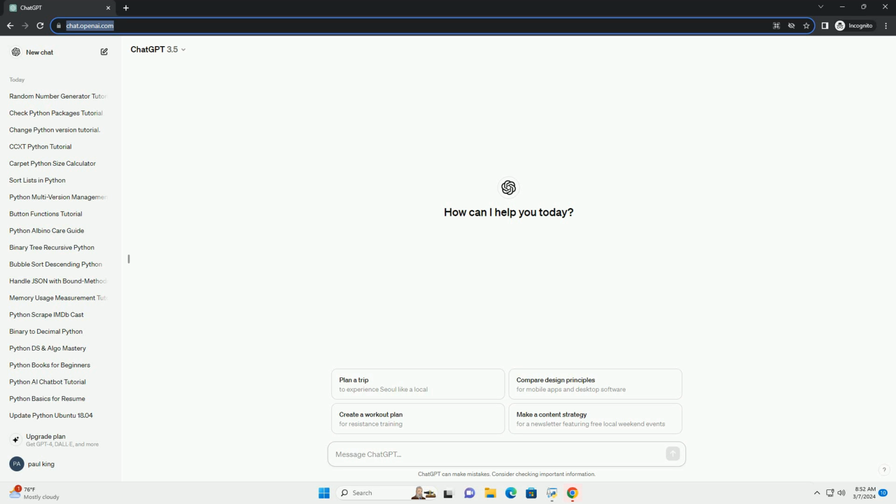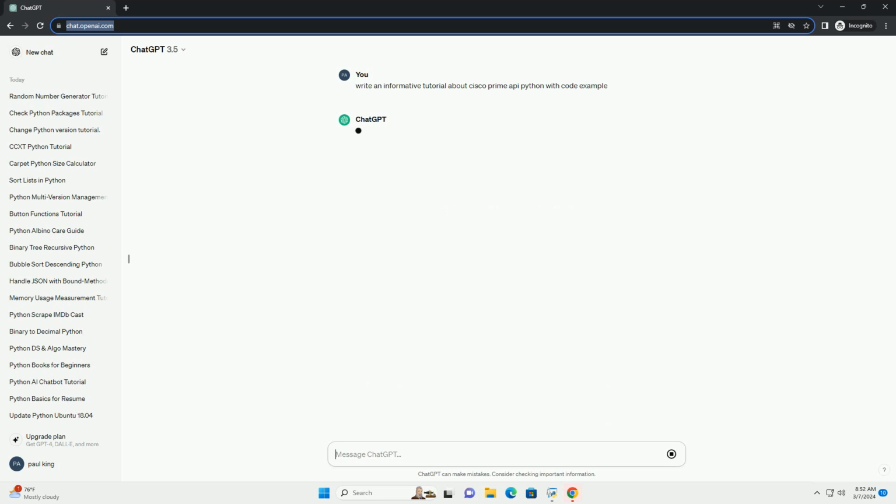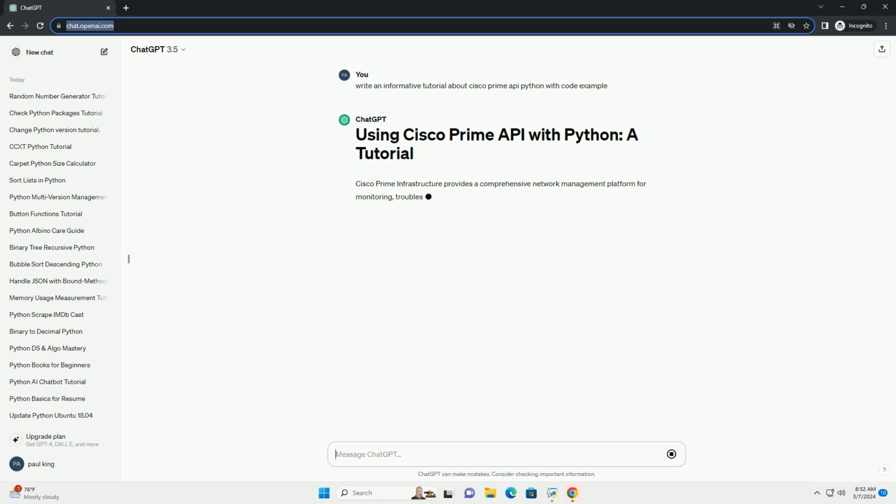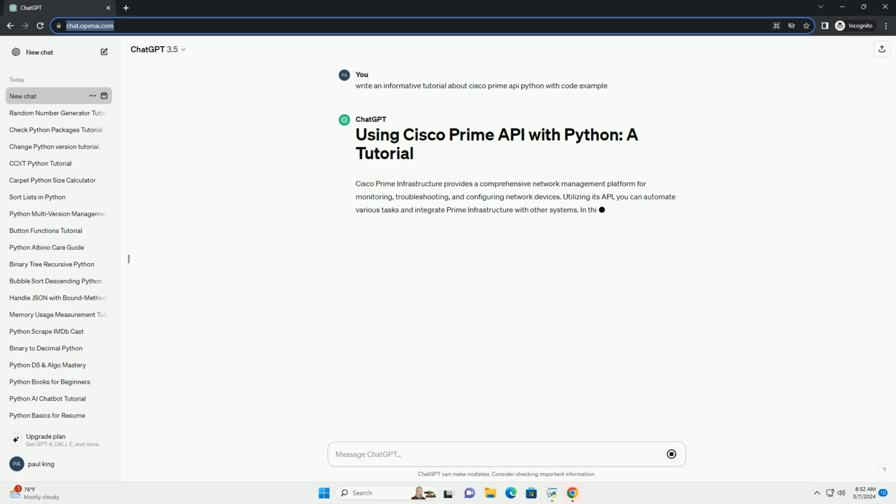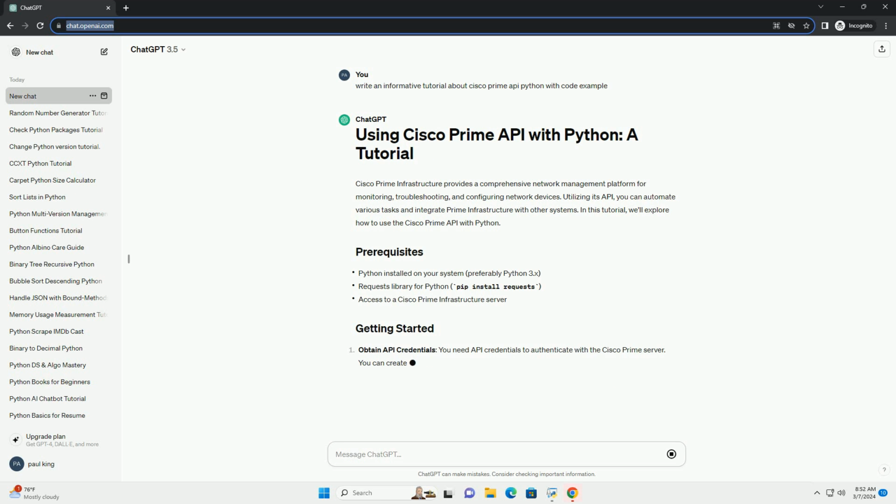Cisco Prime Infrastructure provides a comprehensive network management platform for monitoring, troubleshooting, and configuring network devices. Utilizing its API, you can automate various tasks and integrate Prime Infrastructure with other systems. In this tutorial, we'll explore how to use the Cisco Prime API with Python.